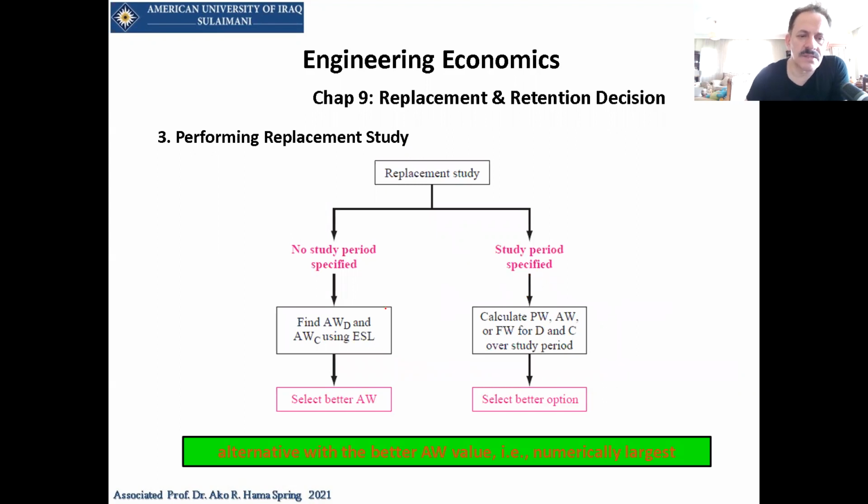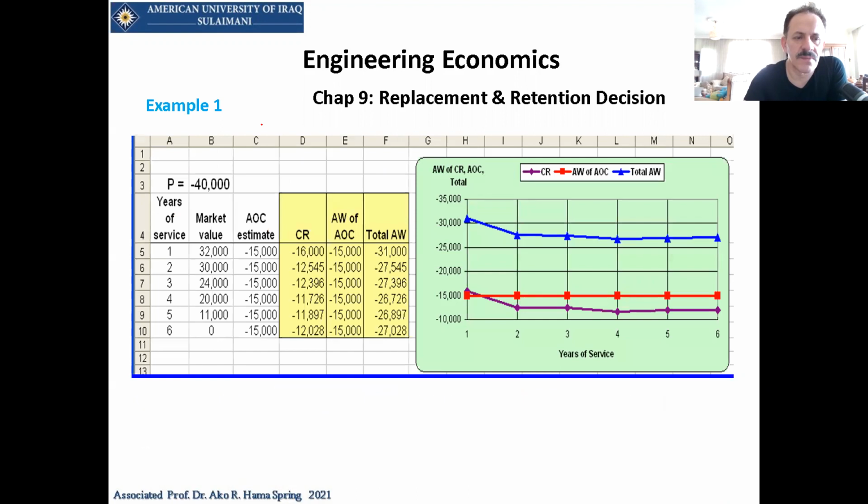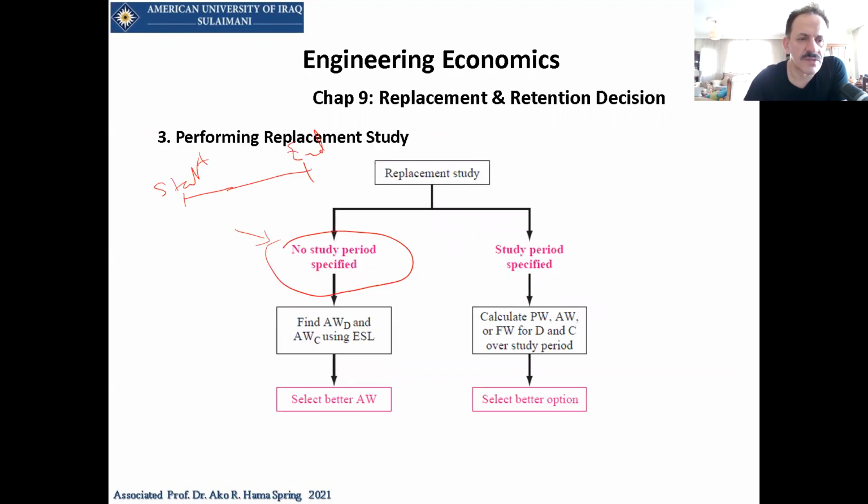Now, what does it mean for no study period specified? It means that I have a project from start to end, like what we have in the previous example, from the start, which was year 0, to the end, year 6. So there is no specific period. For example, the first 2 years. What is the benefit of having this project if I have to decide in the first 2 years? That's called a specific period.